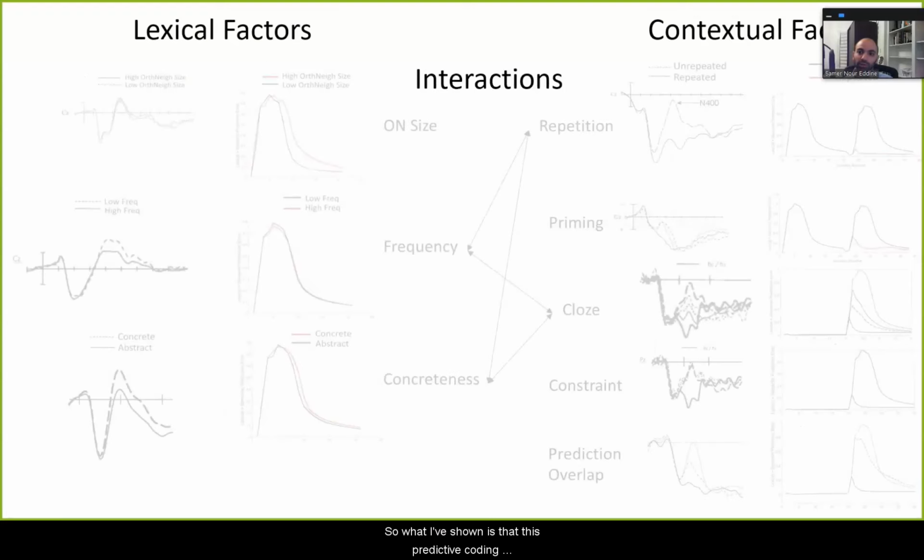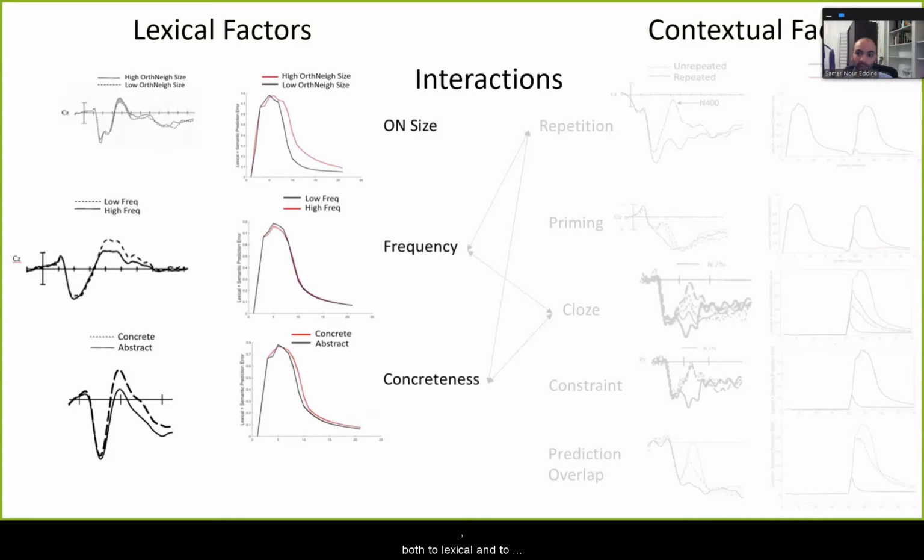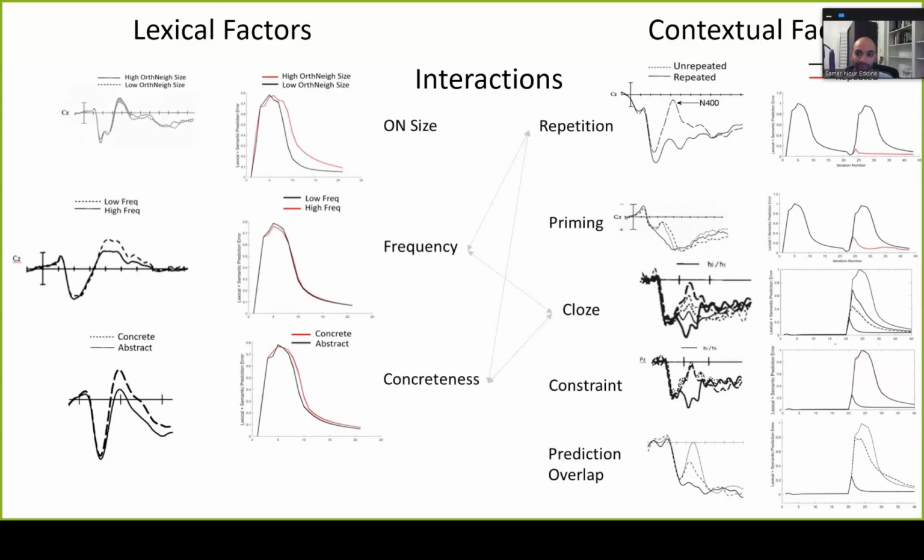So what I've shown is that this predictive coding framework can capture both the time course of the N400 and its functional sensitivity profile, both to lexical and to contextual factors. We didn't have the time to go over this, but it can also capture some interaction effects, indicated here by the arrows.